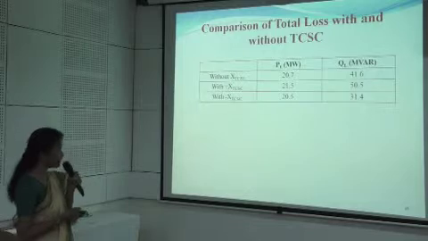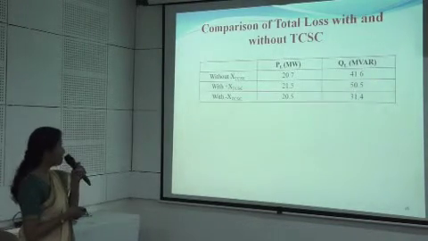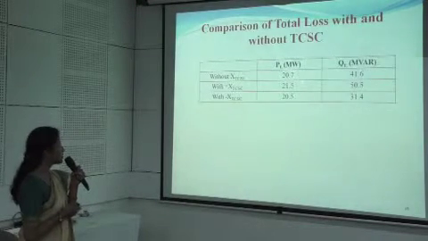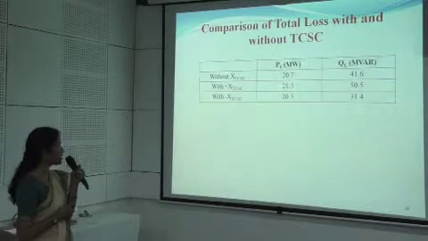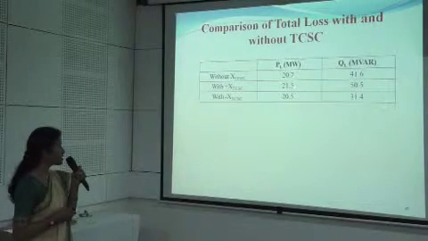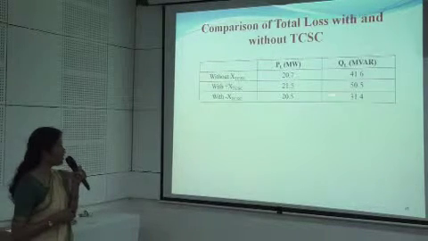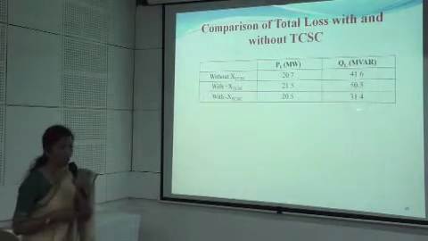So when we compare the operation of this system with and without TCSC, it has been found that when we do not include the TCSC in the system, the total transmission loss is 20.7 and 41.6. The same with the inductive reactance is equal to 21.5 and 50.5, which is reduced to 20.5 and 31.4 with the capacitive.